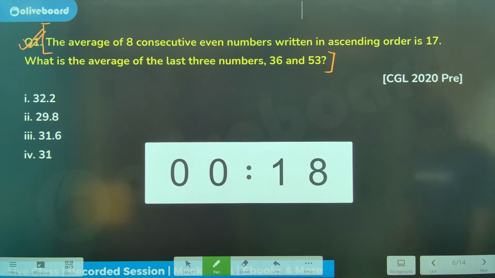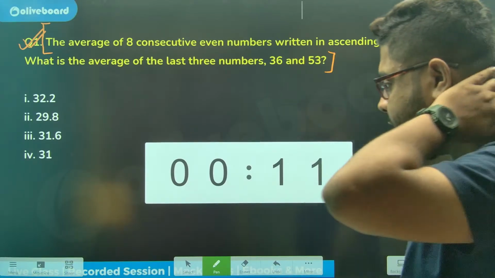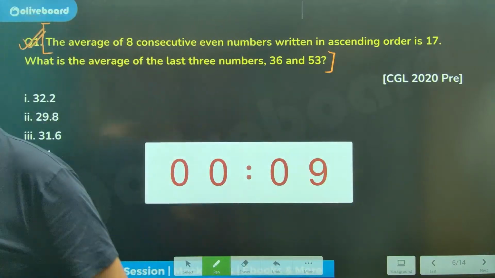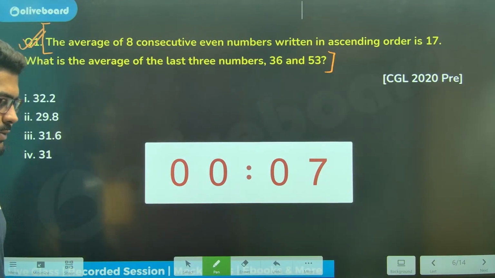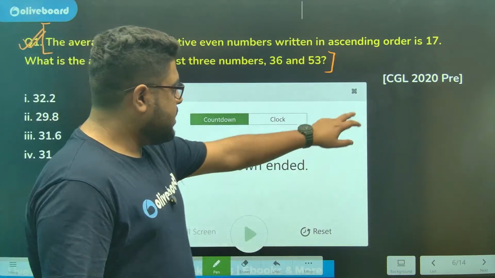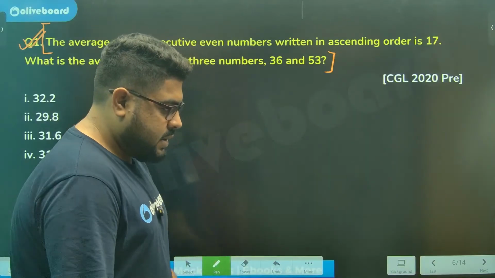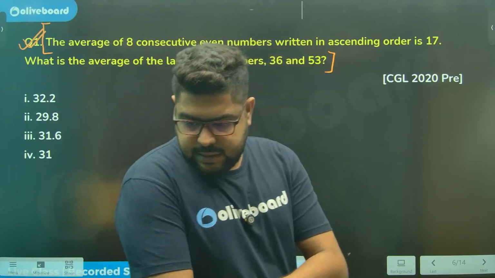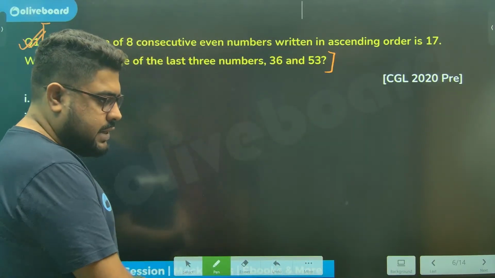Any answers? Simple question from CGL 2020. Very simple question. Any answers? Let's see.